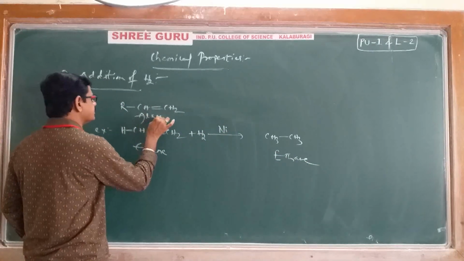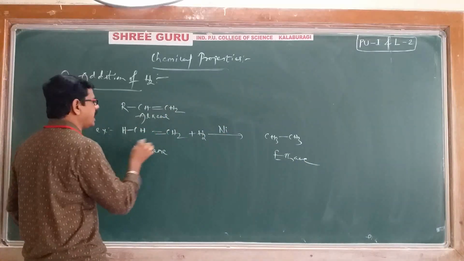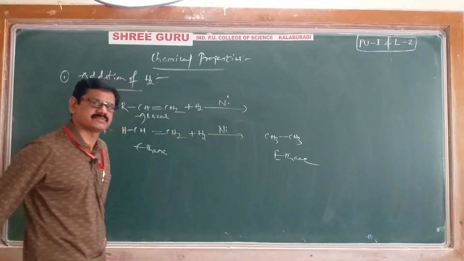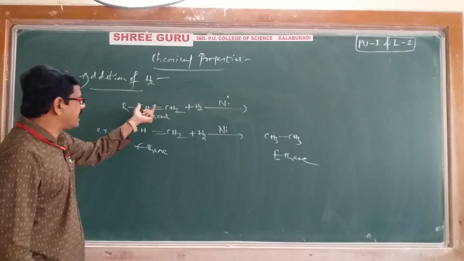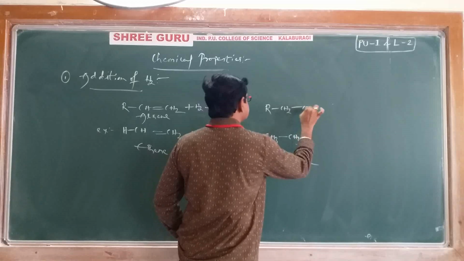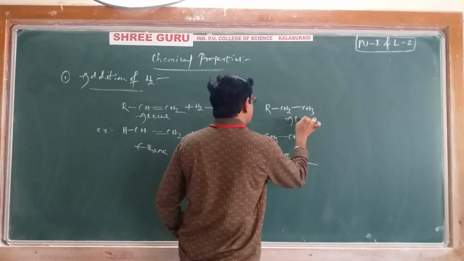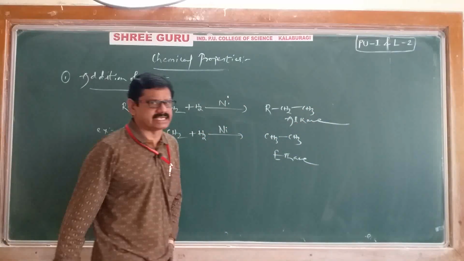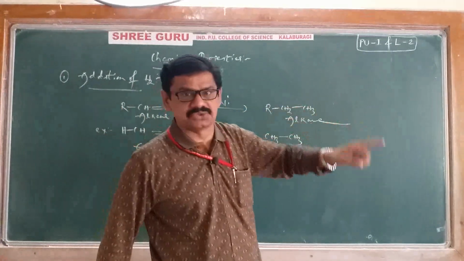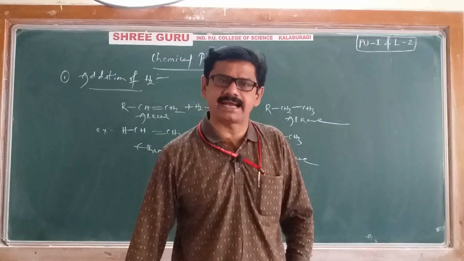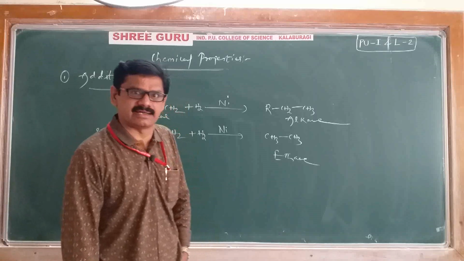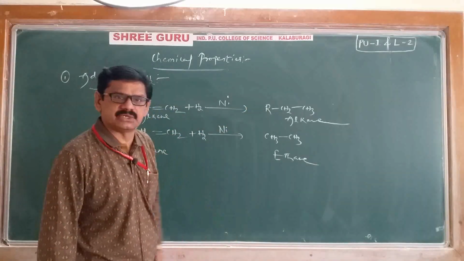This general alkene is also added with a hydrogen molecule in the presence of the same nickel catalyst, and the hydrogen molecule will come and add across the double bond. You will get R CH2 CH3, that is nothing but an alkane is obtained. That's it. And this is called catalytic hydrogenation. Its other name is catalytic hydrogenation, meaning we are adding a hydrogen molecule across the double bond of an alkene, and of course the alkene is converted into an alkane.